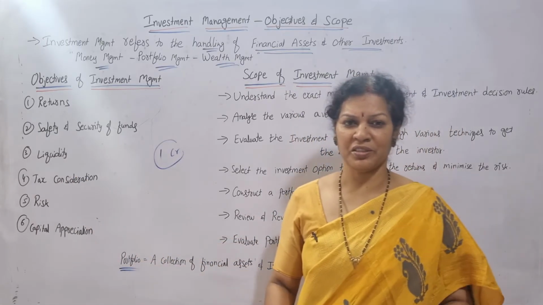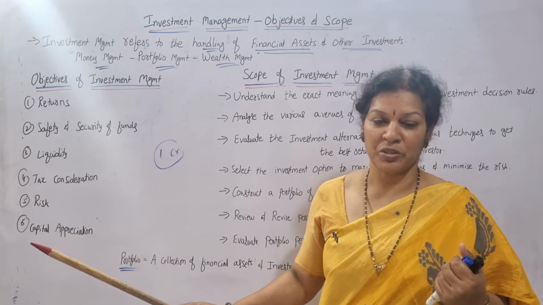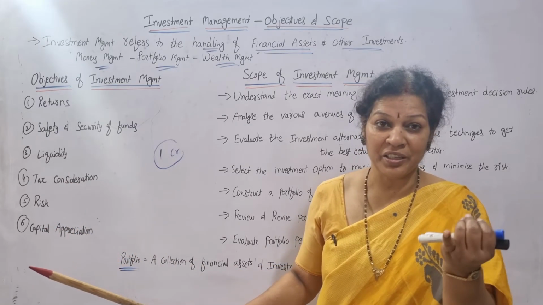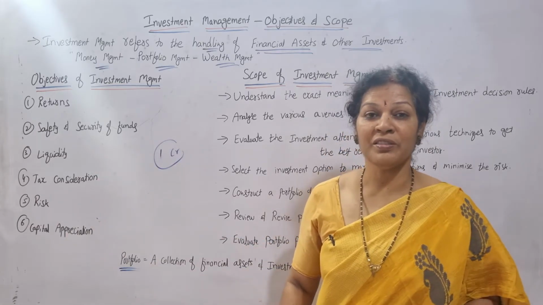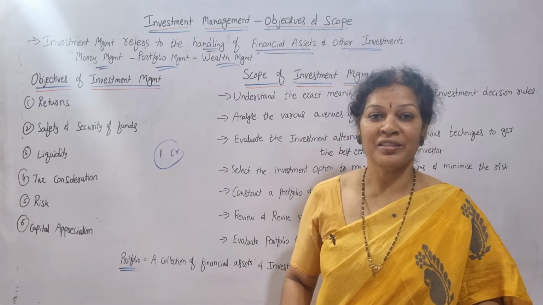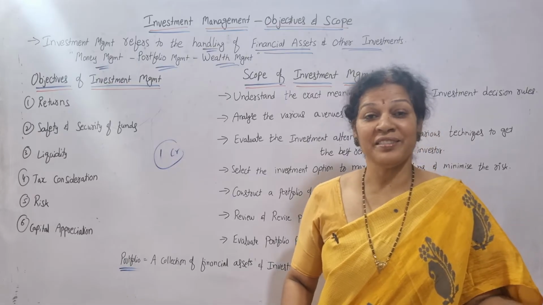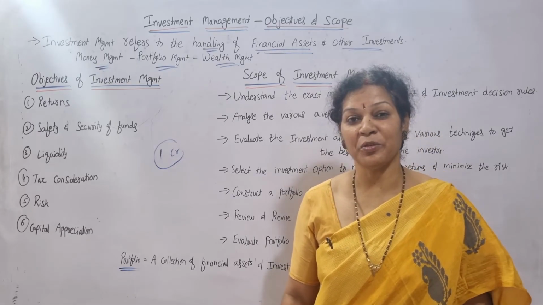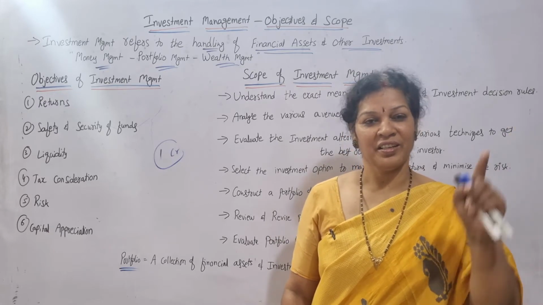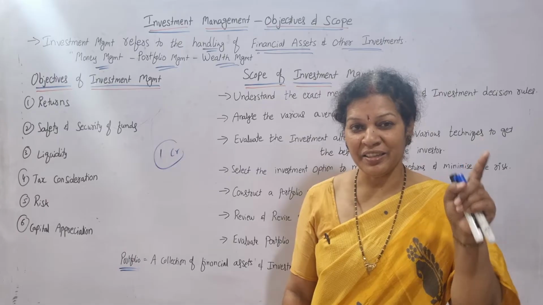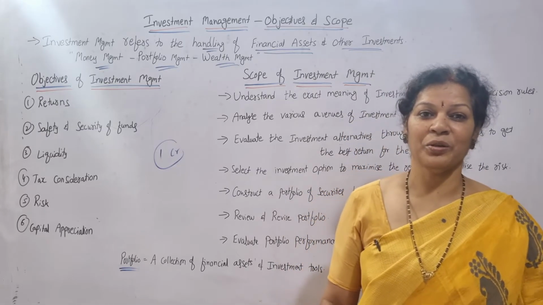And also tax consideration, which we have discussed in the characteristics. If you get some tax benefit with your investment, it is a double benefit: returns as well as tax benefit. And also risk should always be lower, a safe investment. But at the same time you are expecting high returns, which is a very rare case. Most of the time, high return means risk is also high. If you can take it, then only go ahead.